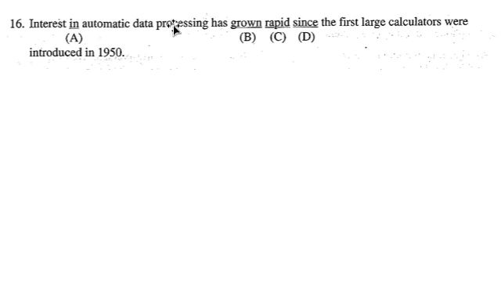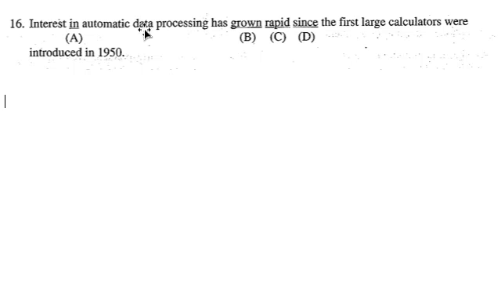Automatic data processing. So this is an idea, basically a subject. Automatic's the adjective. Data is a noun being used as an adjective basically. And processing is a gerund, but it's referring to a noun, the act of processing something.